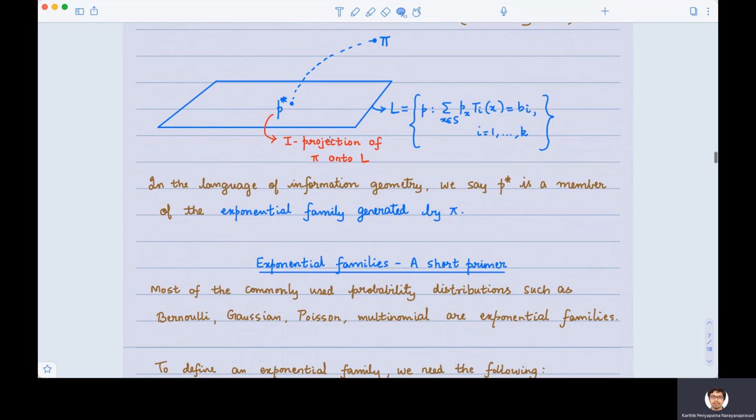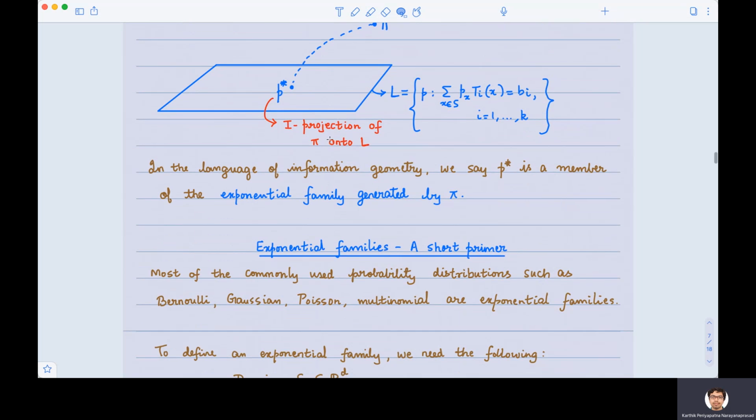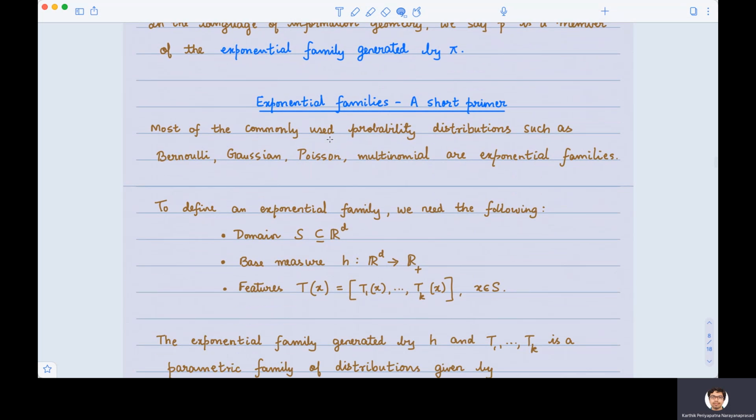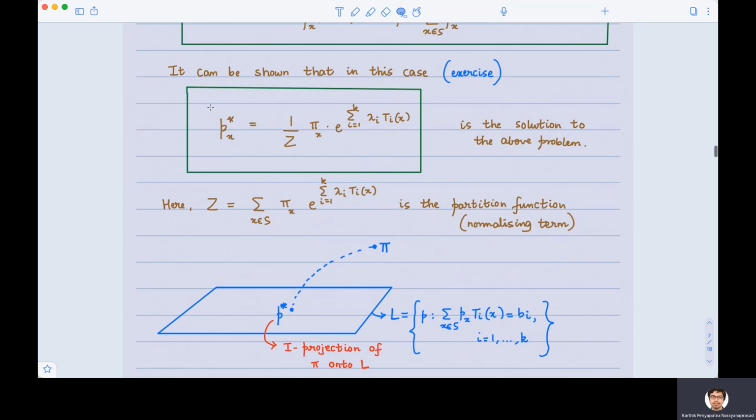So let's now dive a little deeper and try to understand what exponential families mean in the context of projections. It turns out that exponential families is a generic name that is given to most of the commonly used distributions that we encounter on a day-to-day basis. For example, Bernoulli, Gaussian, Poisson, and multinomial distributions are all simply instances of exponential families. Which means exponential family is something more general. And whatever I showed here for P star is also an instance of an exponential family.